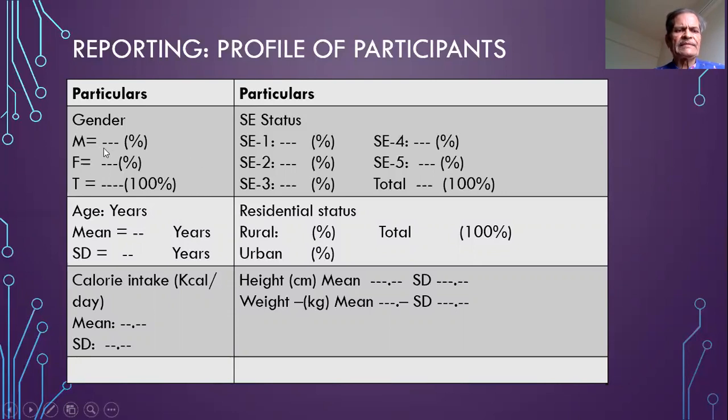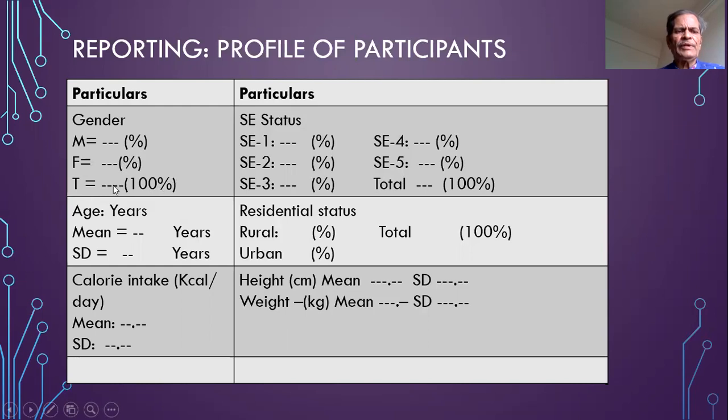So how many were males and what is the percentage? How many were females? What is the percentage and the total number of individuals, males and females? Then socioeconomic status, how many were in socioeconomic status 1, 2, 3, 4, 5, and what is the total number? The beauty of this is that the total over here and the total over here should be the same.